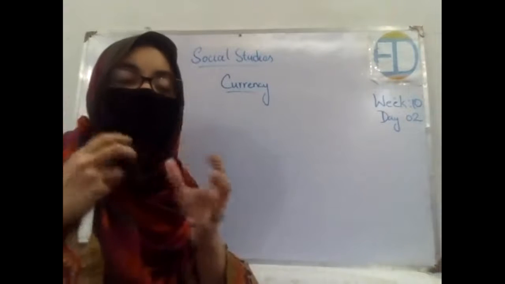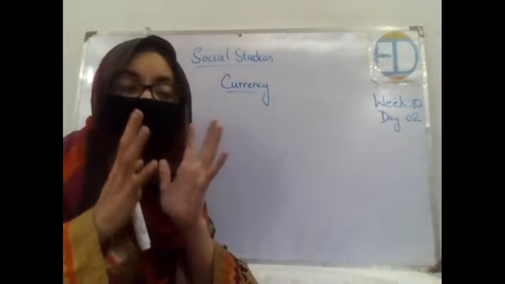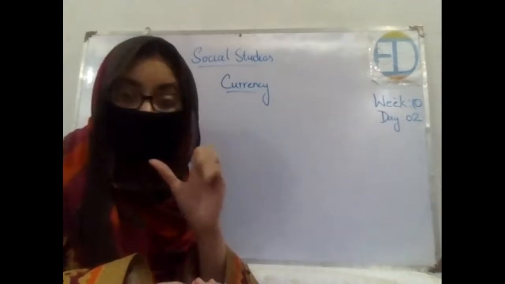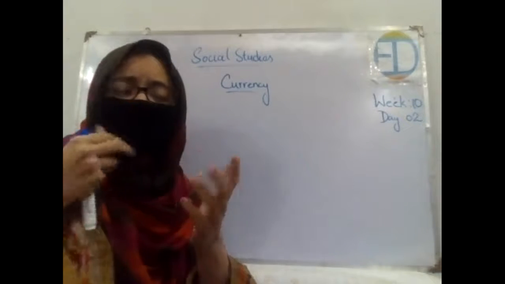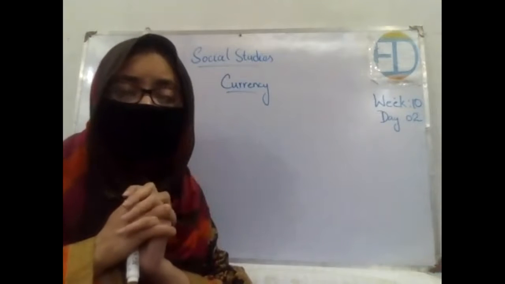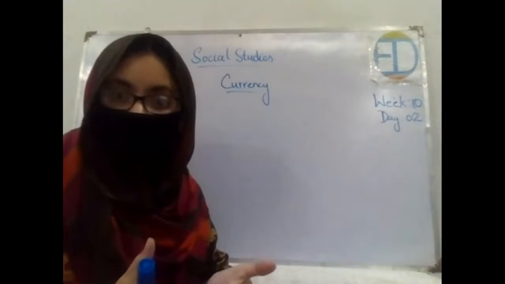Currency is basically a means of exchange. Every country has a particular means of exchange. There is the proper money which is used in every country, and that money is only applicable there. See, you might have heard that somebody is going for umrah and they want to get the currency of, let's say, Saudi Arabia, right?